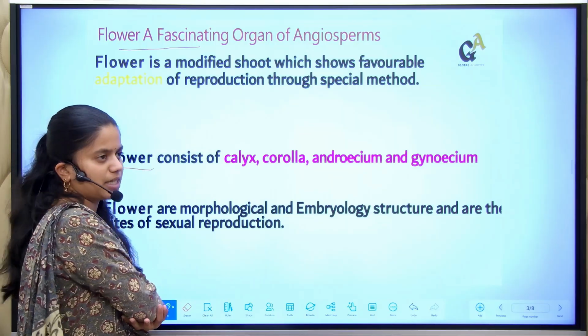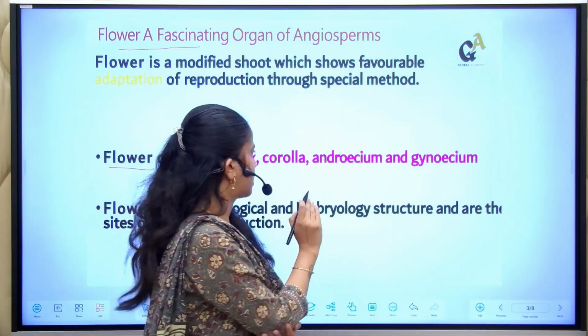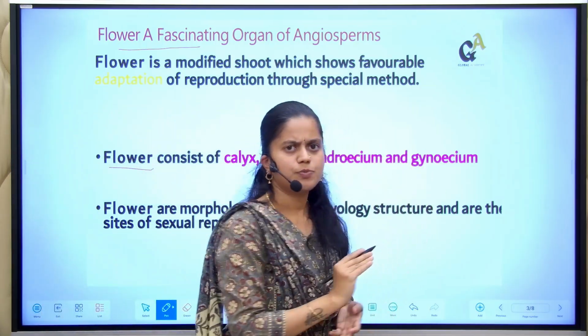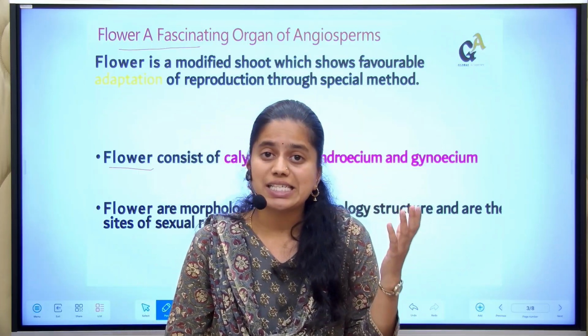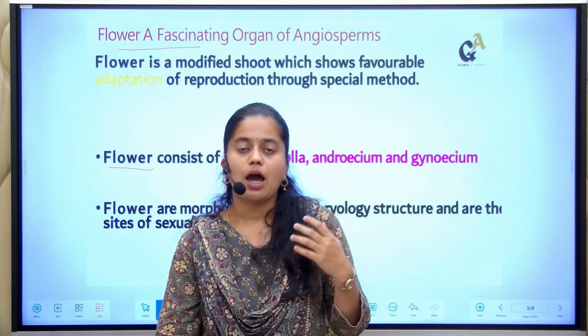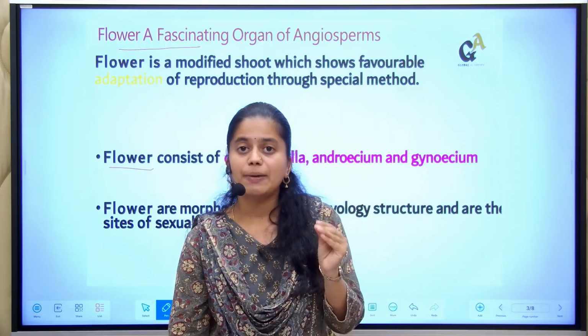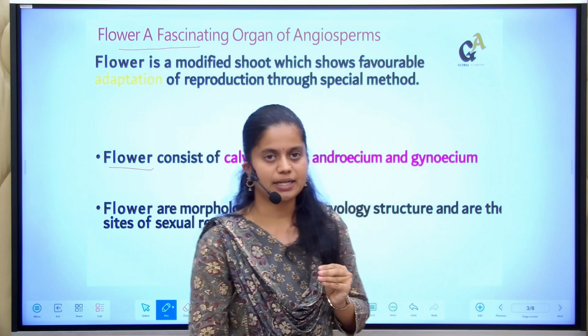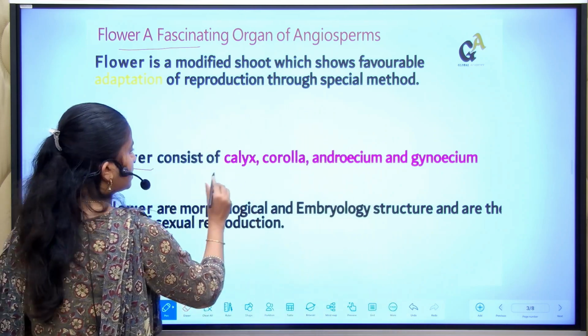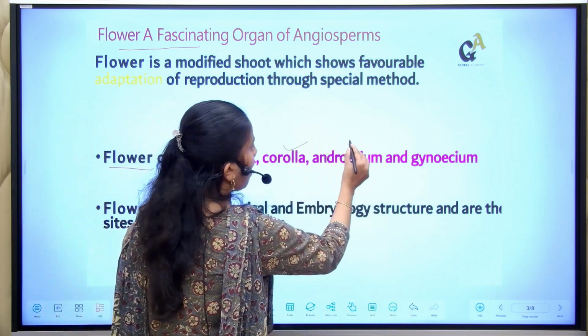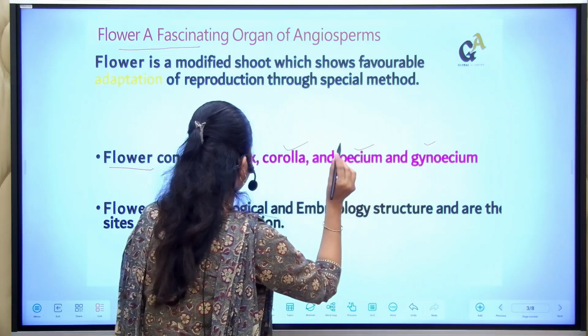See, the flower consists of calyx, corolla, androecium and gynoecium. These are the parts of the flower. To study sexual reproduction, we must know the parts of the flower beforehand.